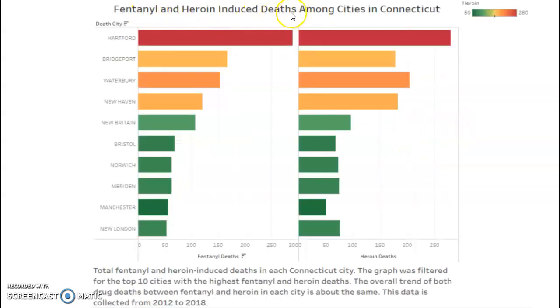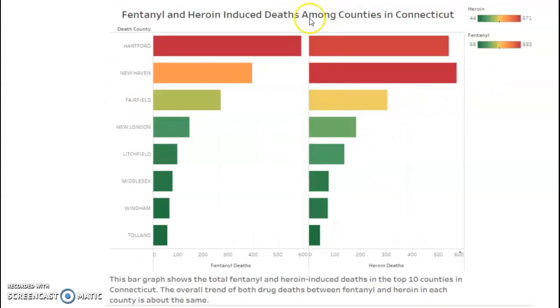Fentanyl, heroin, and cocaine, fentanyl and heroin induced deaths among cities in Connecticut. It is shown that Hartford has the highest death rate. Makes sense to me because Hartford is actually the highest population in Connecticut. This one shows counties, and ironically it is Hartford again, which is also a county, and New Haven. These are the 2 highest populous counties in Connecticut, so it makes sense.